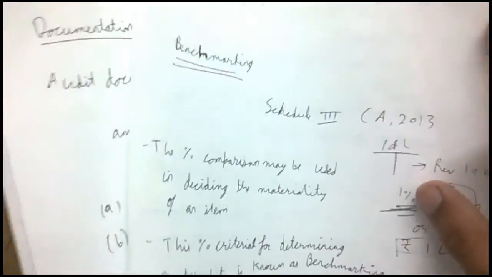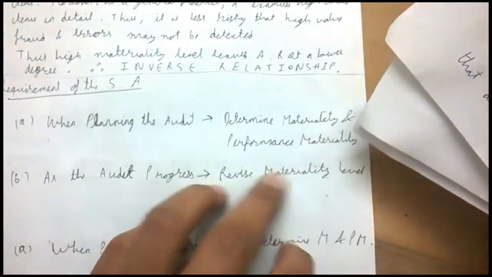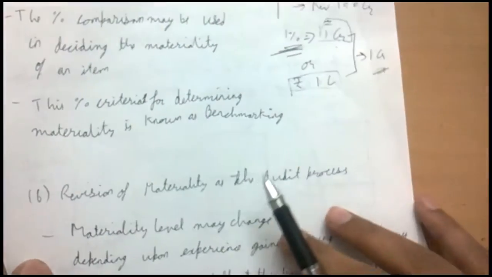So this was the first responsibility. So the first requirement of the standard is that when planning the audit, determine materiality. Now the second is, as the audit progresses, revise the materiality level. So revision of materiality as the audit progresses.